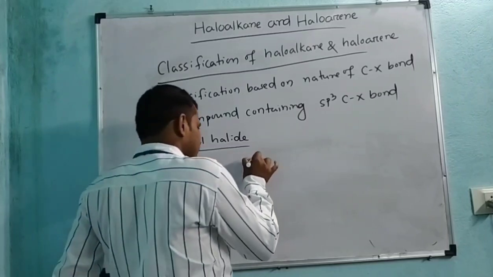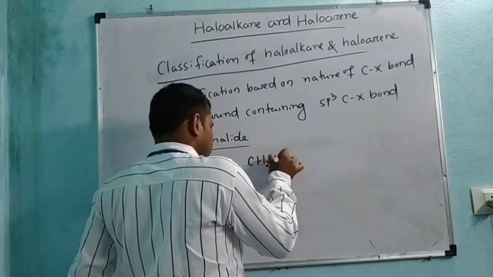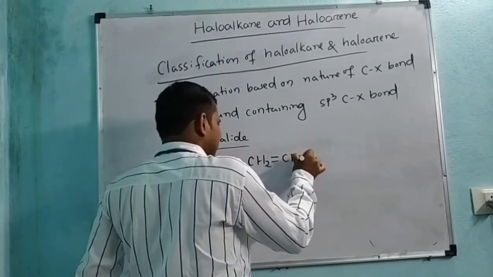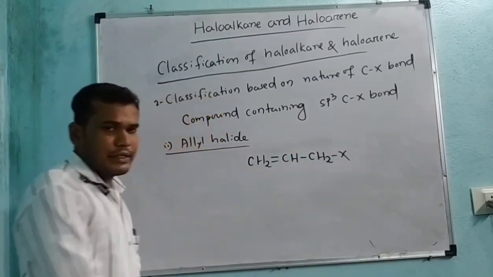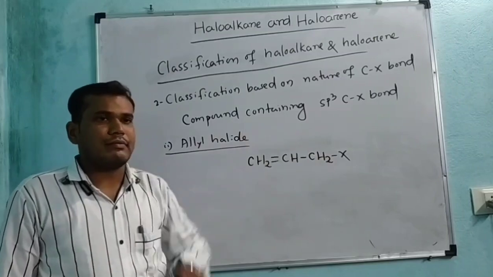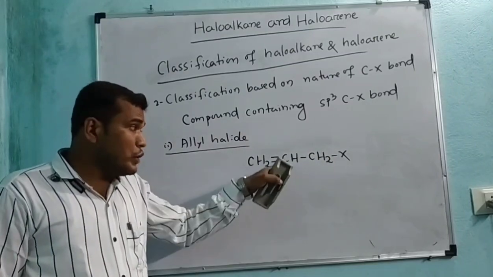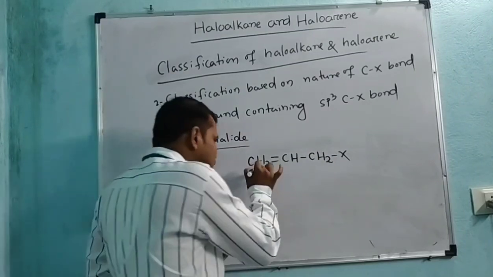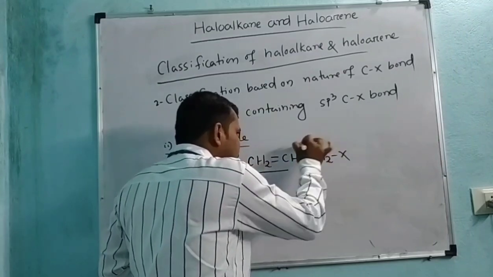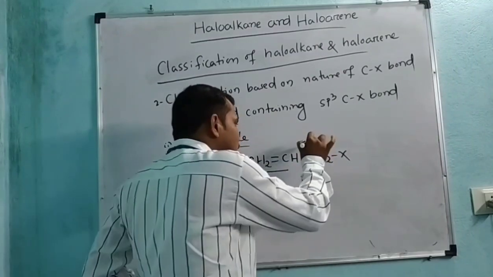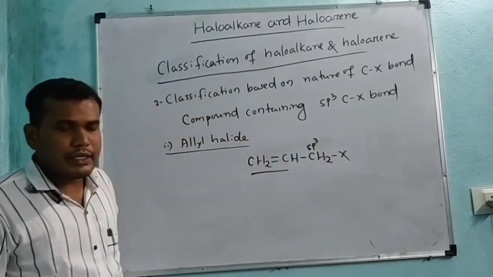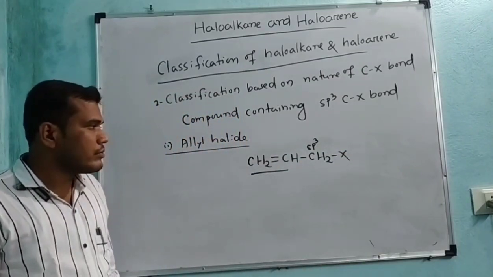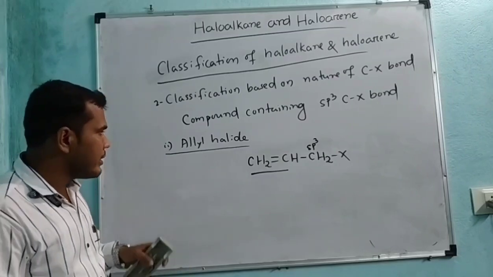Let us take CH2 double bond CH CH2X. Look here, students: halogen X is linked to a compound which has a carbon-carbon double bond, but not directly, as this carbon undergoes sp3 hybridization. This belongs to allyl halide.